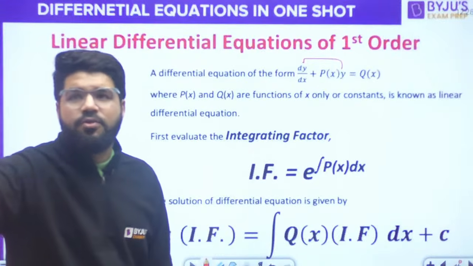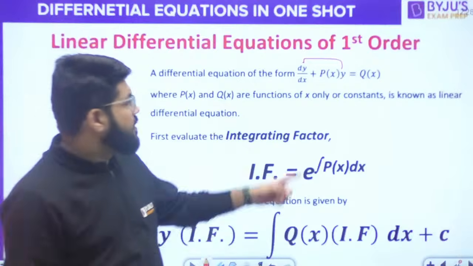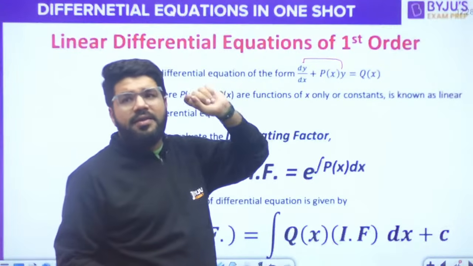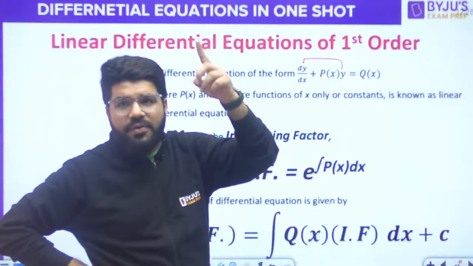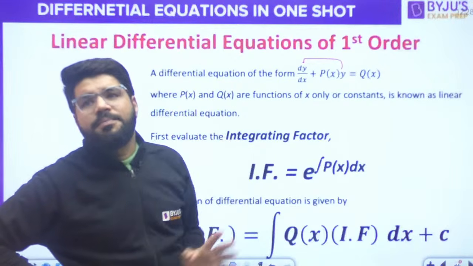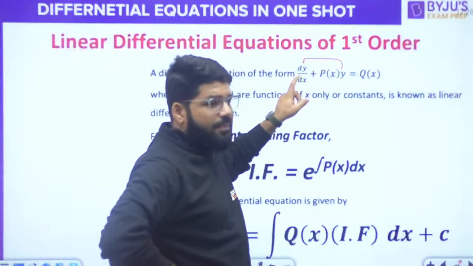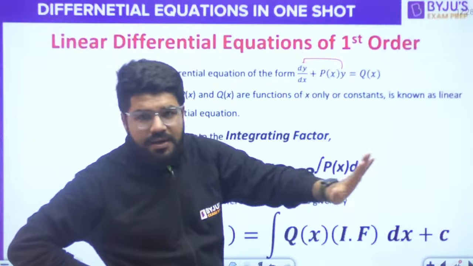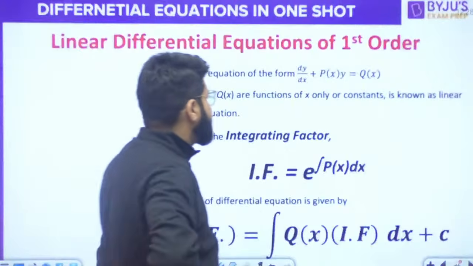Let me quickly give you the one-line definition of a linear differential equation. The dependent variable and all the derivatives, even if it is higher order, must be in the first degree, power 1, and they should not be multiplied together. So y and dy by dx both have power 1, and they are not multiplied together. Hence, it's a linear differential equation of first order.